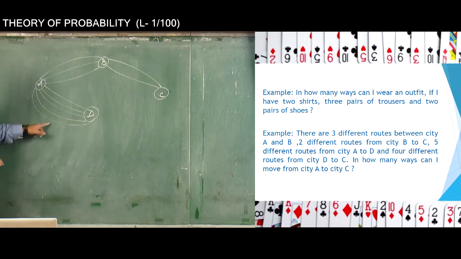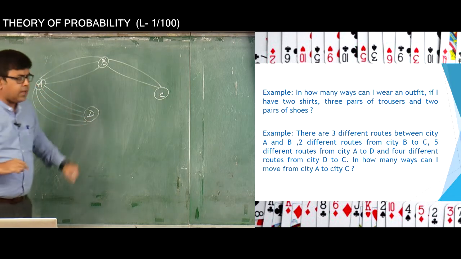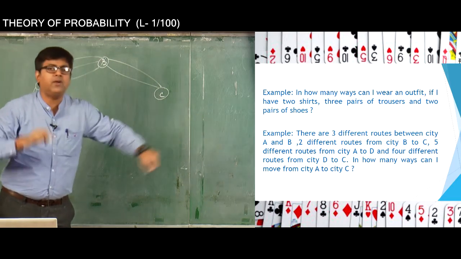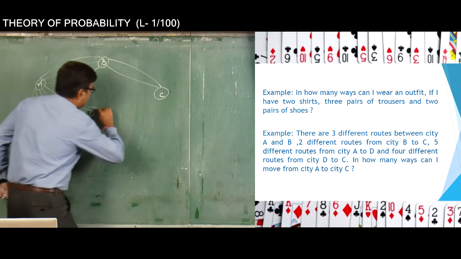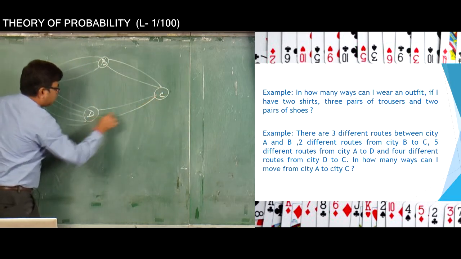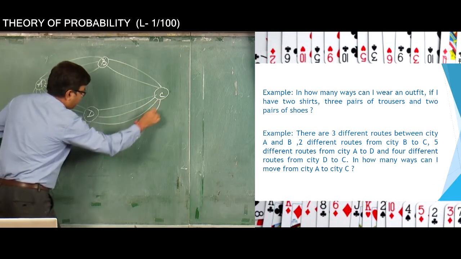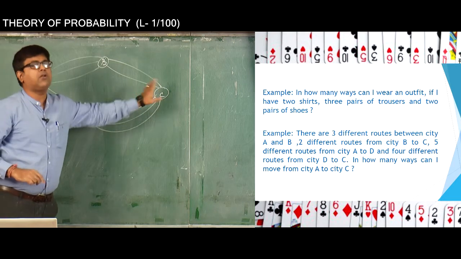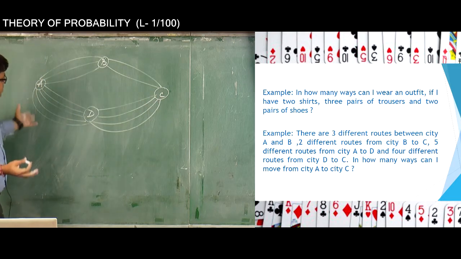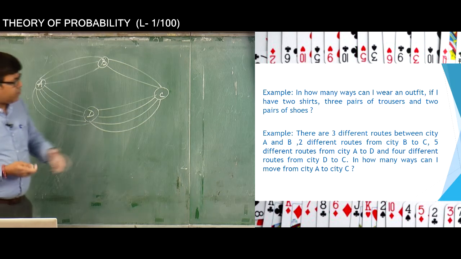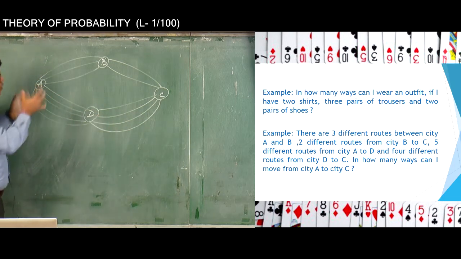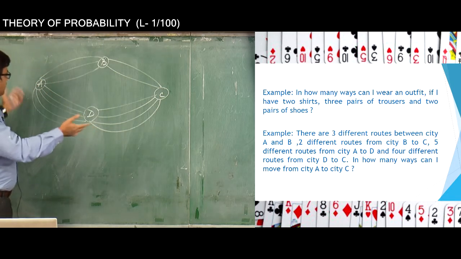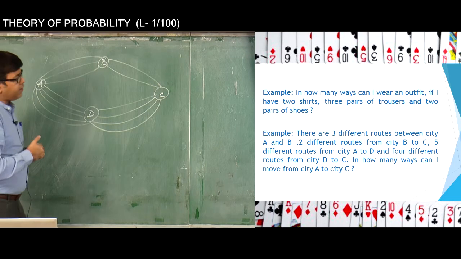So there are 5 different routes from city A to city D, right, and we have 4 different routes from D to C. So 1, 2, 3 and 4. These are the 4 routes by which one moves from city D to city C, fine. So I have basically drawn the diagram which shows the different routes existing between the 4 cities. They are connected, right. We are basically getting a connected graph, okay, fine.